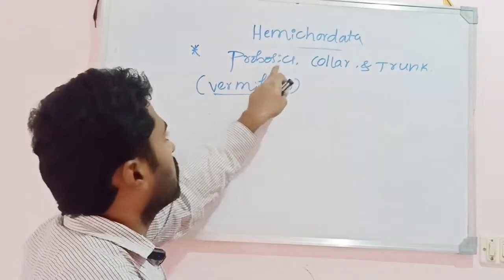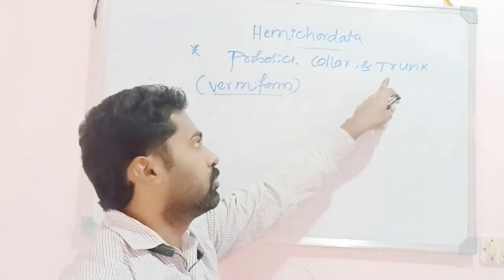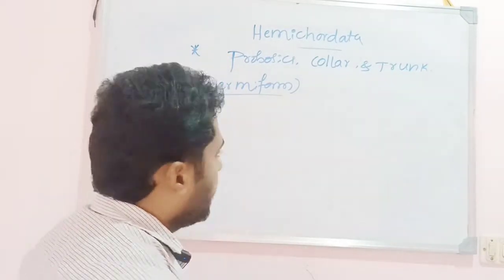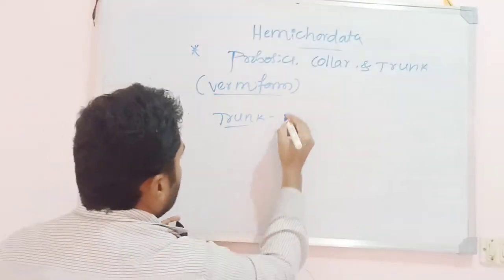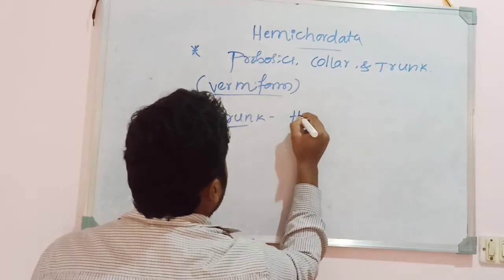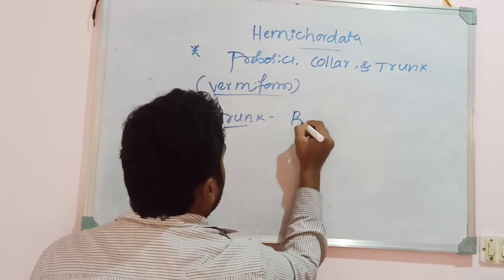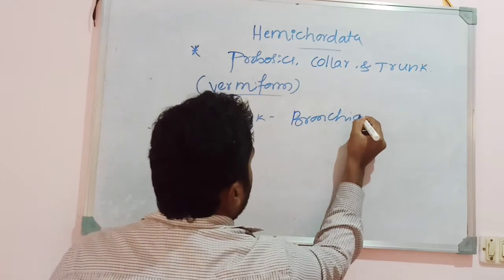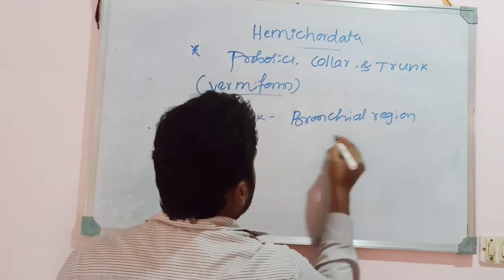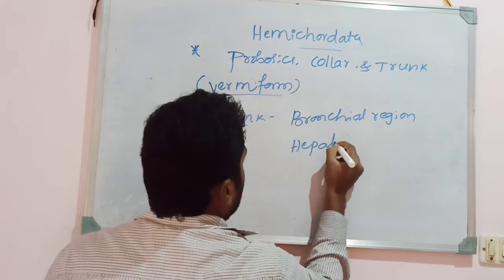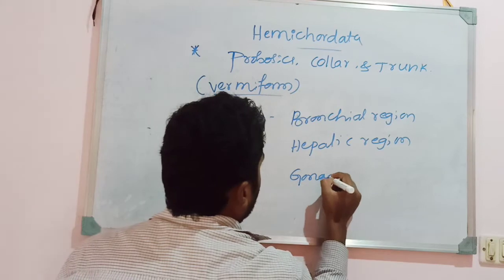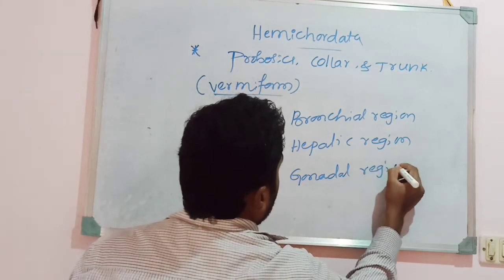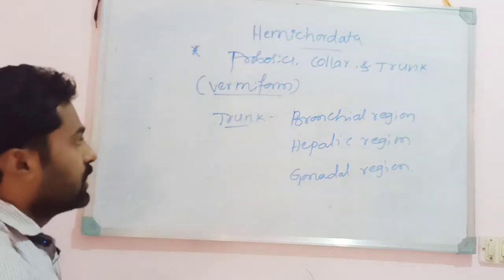The anterior region is what we call the proboscis, the middle region is what is called the collar, and the posterior region is what is called the trunk. And again the trunk is further divided into, I will draw the diagram of that, the trunk is further divided into the bronchial region, then the next is the hepatic region, and the gonadal region. So there are 3 different regions that can be seen in the trunk.